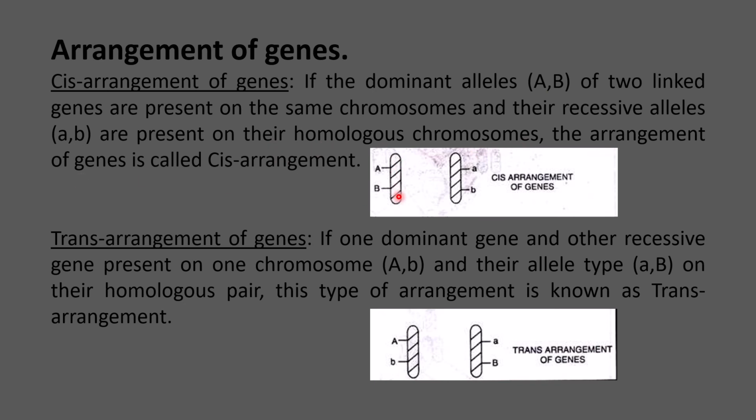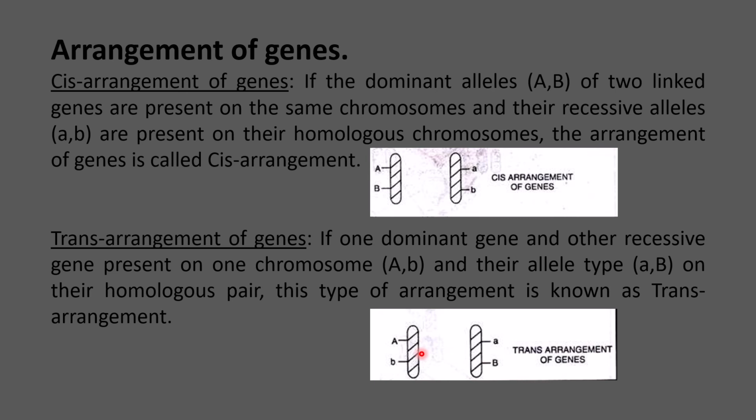As can be seen here, these two are the homologous chromosomes, and A and B are 2 different linked genes. Here the dominant alleles are present on a single chromosome and the recessive alleles are present on its homologous chromosome. This type of arrangement is called cis arrangement of genes, whereas in trans arrangement it is just the opposite.